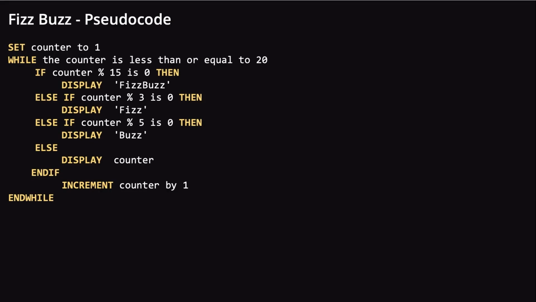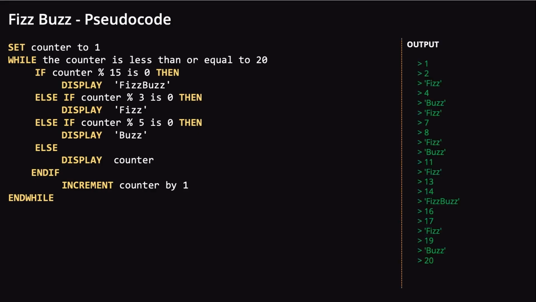If so, we'll display FizzBuzz. Likewise, we'll check for the other two conditions as well and display Fizz and Buzz respectively. But if neither condition satisfies, then the else block will just display the current value of counter. And after that, we'll increment the counter by 1 to ensure our while loop runs properly and the number counts up to 20. If we were to execute such a program, we'd get the output you see on the right here.